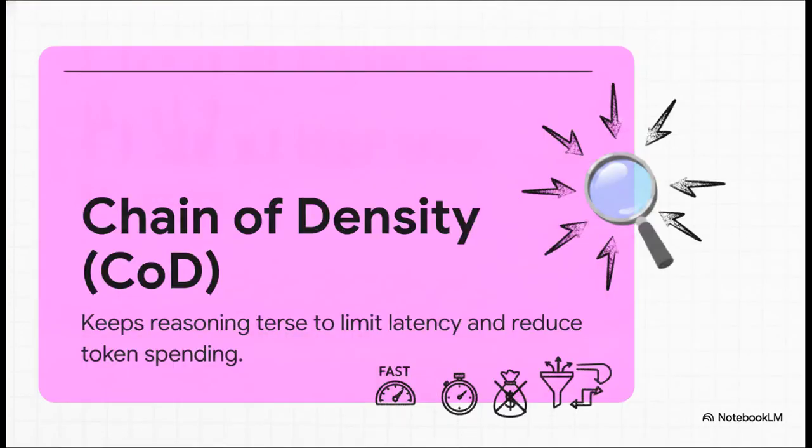On the flip side of that coin, we have chain of density, or CoD. This is the leaner, meaner alternative to chain of thought. Instead of asking for a drawn-out, step-by-step explanation, chain of density instructs the model to keep its reasoning incredibly terse and compressed.